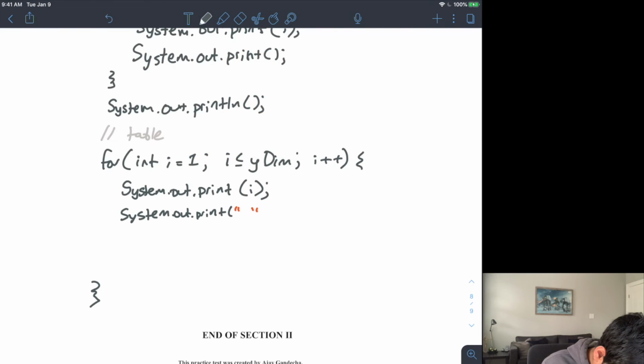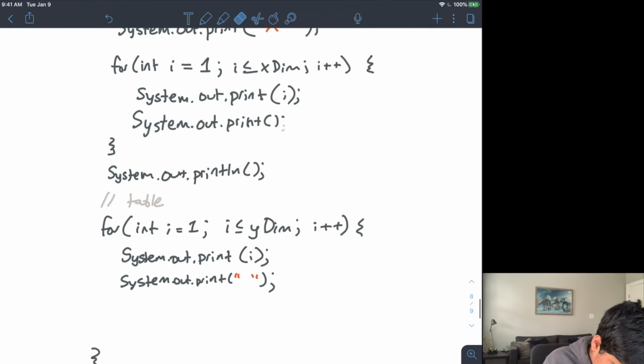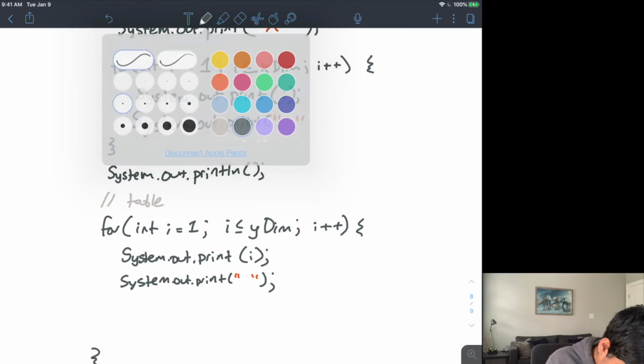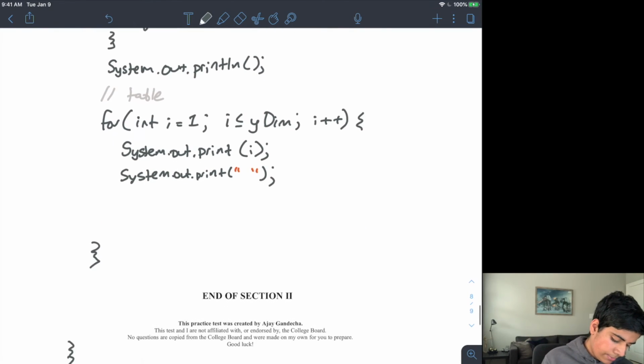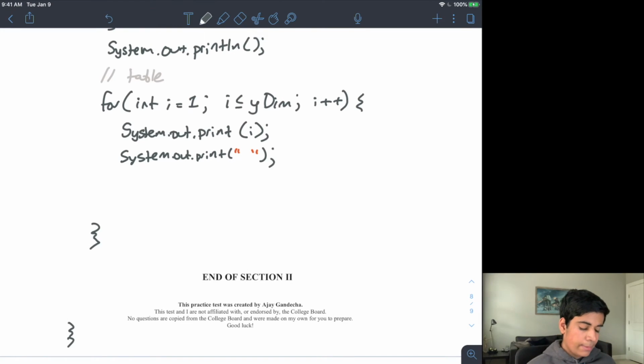And I forgot up here to add a space. So instead of a space, I put it empty. Let me just add a space there. Okay. So now this code right up here inside of my for loop prints out the first number of the actual row, right? The first column number in my actual row.